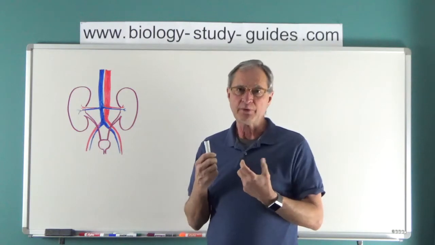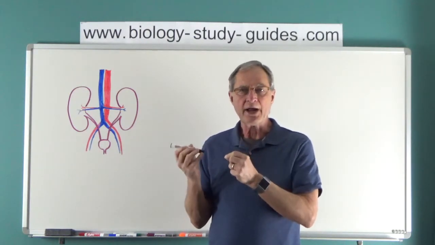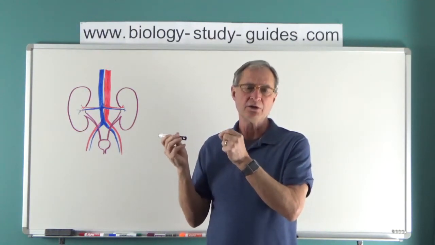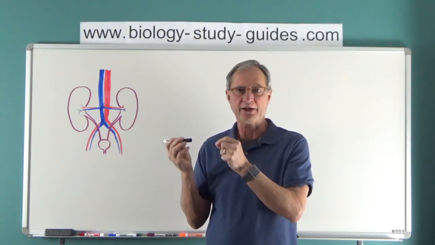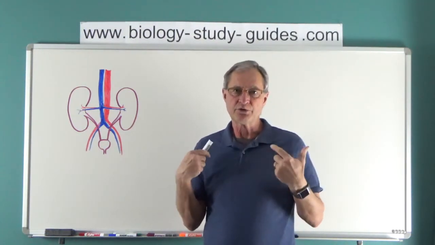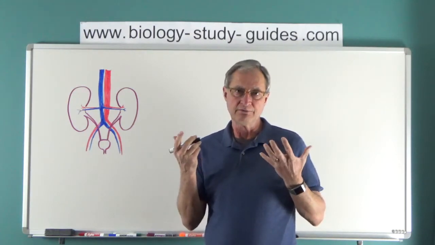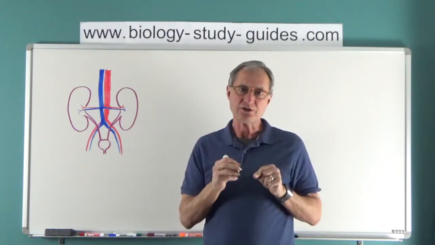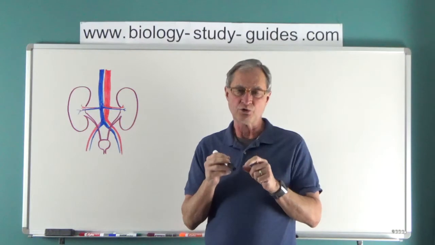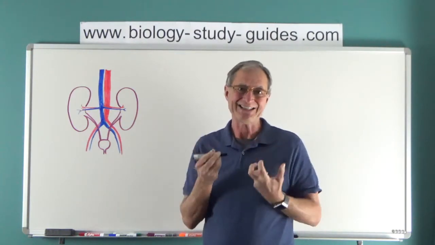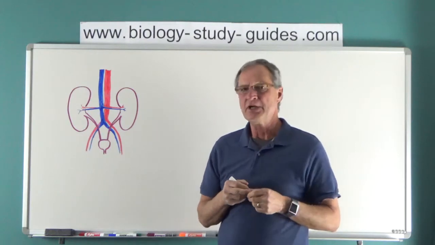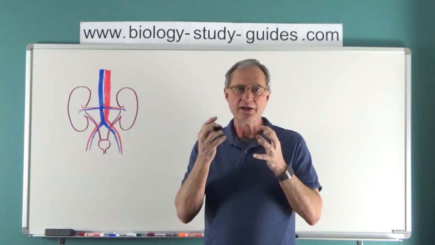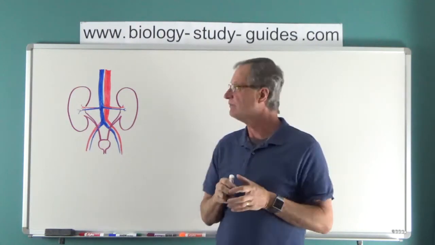And one other fine point before we get into this, there is one other excretory product that is actually excreted through the digestive system. If you think back to the liver function, the liver produces bilirubin and biliverdin from the destruction of dead red blood cells. Those 2 proteins are put into the digestive system, and feces contains those. They are metabolic waste, but that's the easiest way for the body to get rid of those things. So in this particular series, we're looking only at getting rid of nitrogenous wastes, the urinary system.